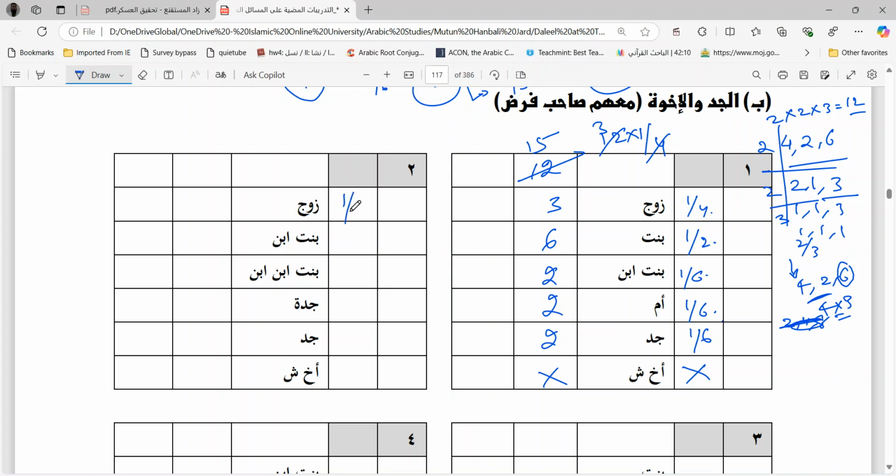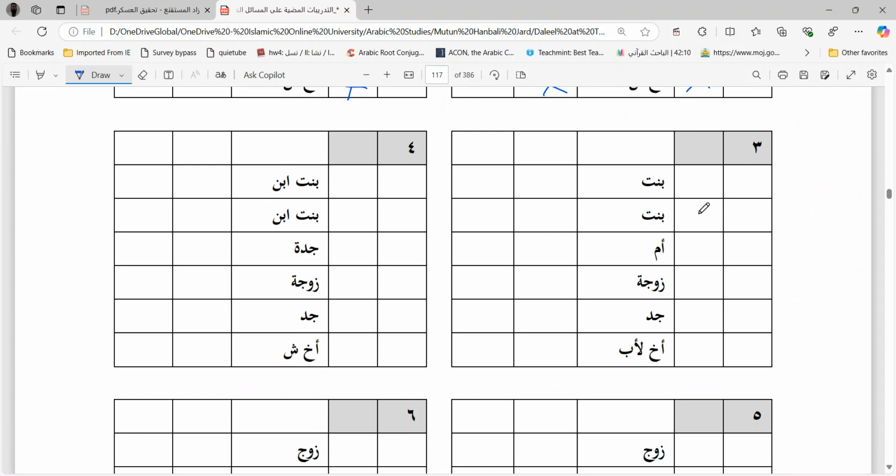Zawj 1 by 4. Bintu ibni 1 by 2. Bintu ibnu ibni, great granddaughter, 1 by 6 to complete 2 by 3. Jadda 1 by 6, because she takes 1 by 6. Mother is not there, so she will take the position of mother. And you have grandfather. This problem is exactly like this. So you can solve it. Here also, he will not take anything. Grandfather will have to be given 1 by 6.